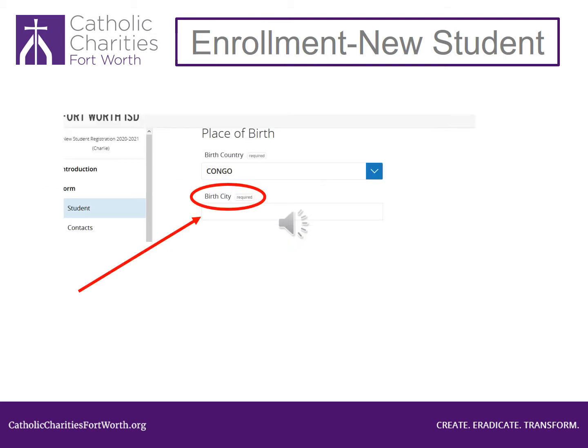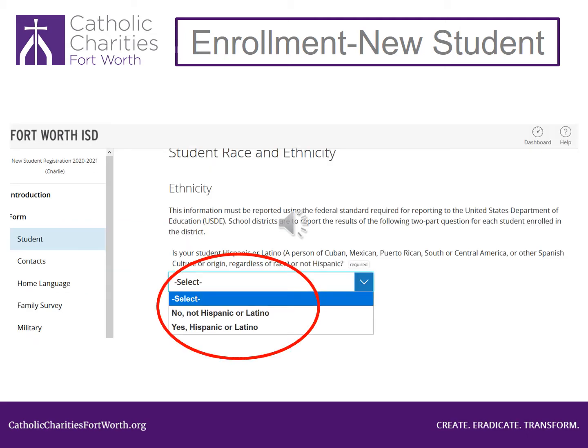You will now need to type in the city your child was born in. If you don't know or are not sure, type in a city in the country listed above. Scroll down the page. For ethnicity, you will need to select No, not Hispanic or Latino, or Yes, Hispanic or Latino. Click Yes if your child is from Cuba, Mexico, Puerto Rico, South America, or Central America. Most individuals will click No here. Scroll down the page.